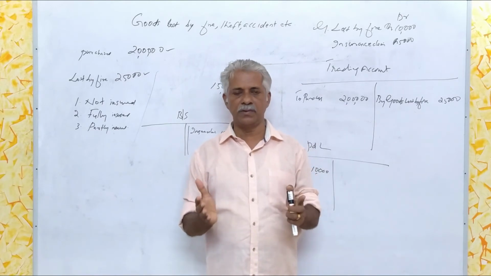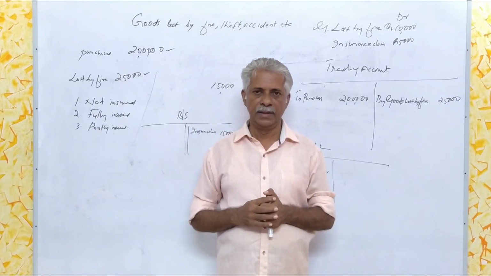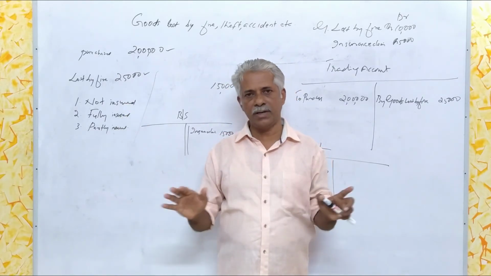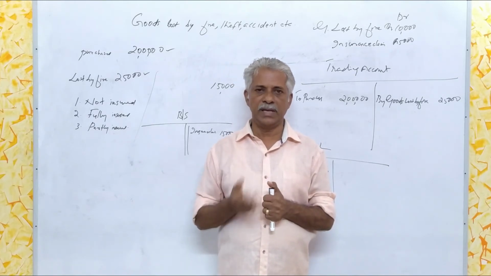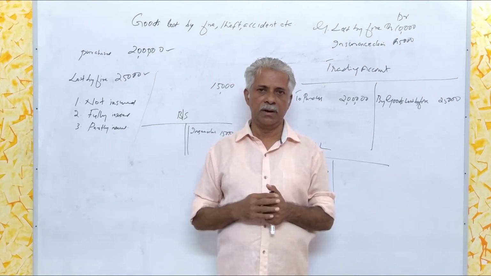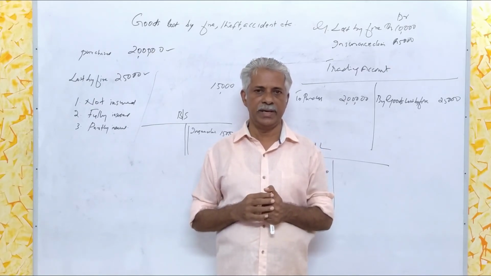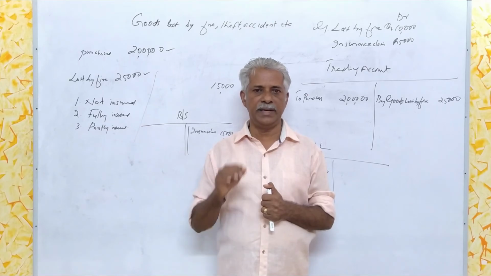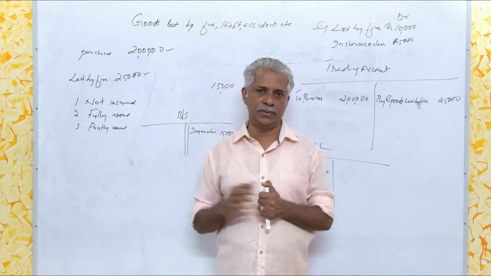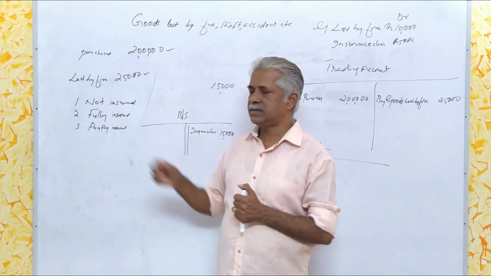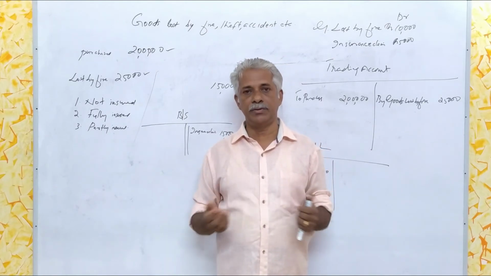Then we have to see whether the goods is insured or not. The first case is the goods is not insured. If so, the entire loss of goods by fire is an indirect loss to the organization. Therefore, the total loss must be debited in the profit and loss account. Then in the second case, the goods is fully insured.